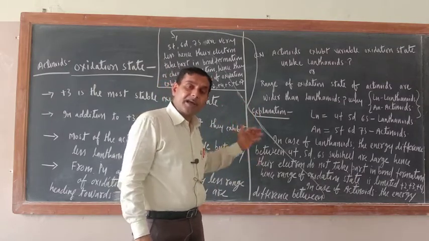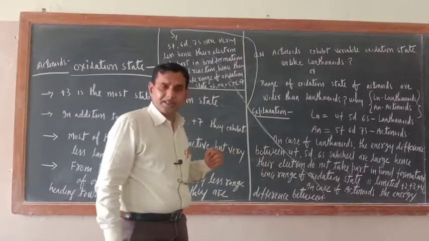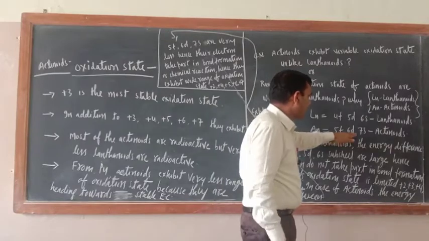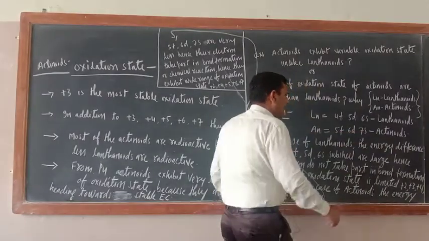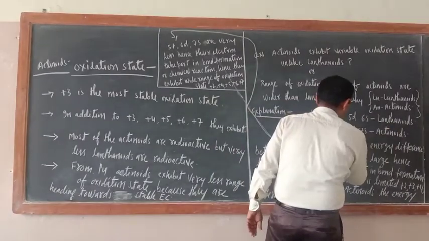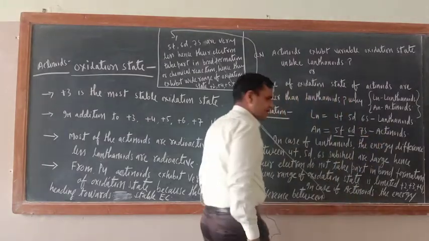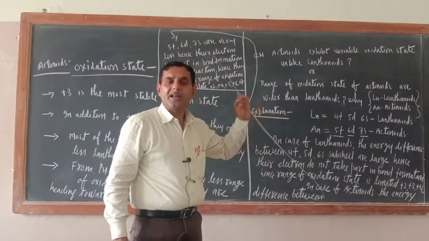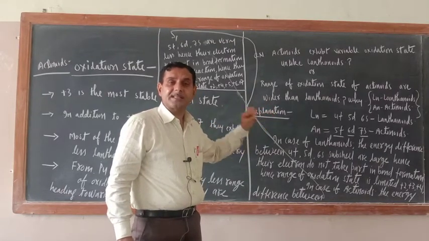So they will exhibit a limited range of oxidation states. While in case of actinoids, the involved subshells are 5f, 6d, 7s. Just see, the energy difference between these subshells is very limited.